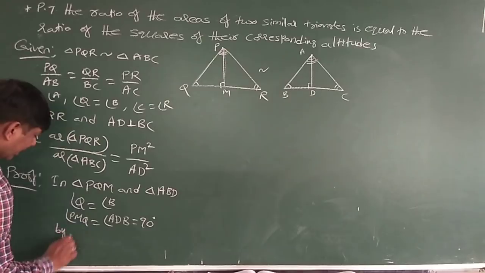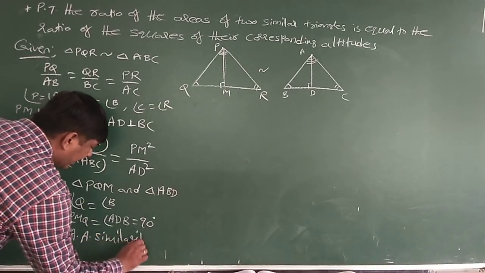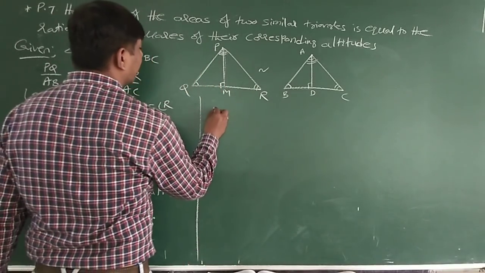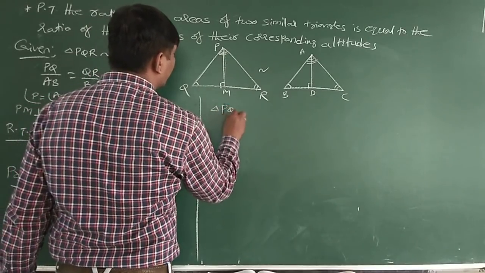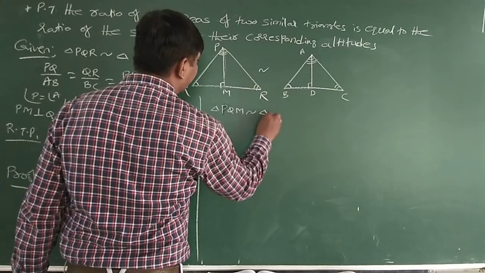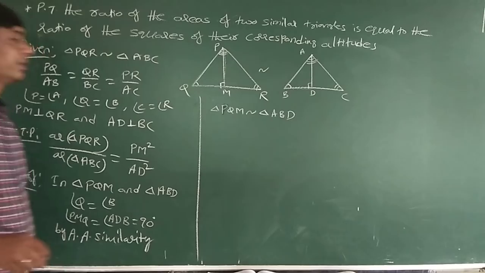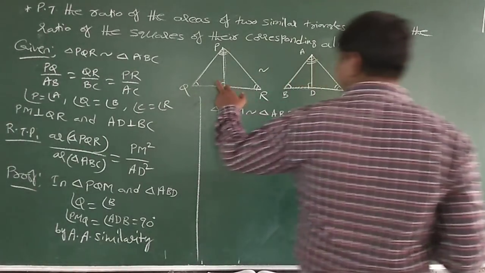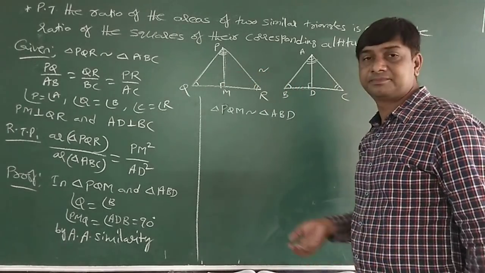By angle similarity, triangle PQM is similar to triangle ABD. Since Q is equal to B and this angle is equal to this angle, 90 degrees, these two triangles are similar.